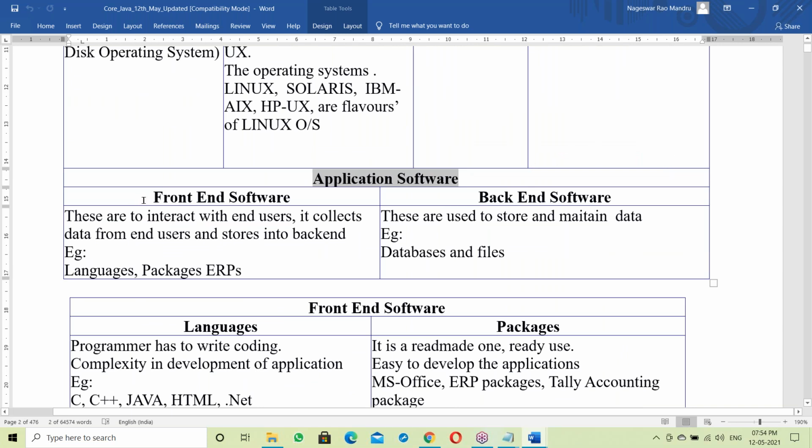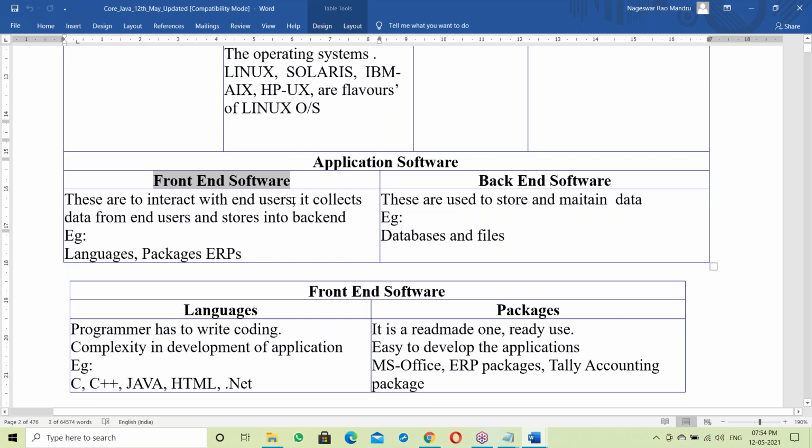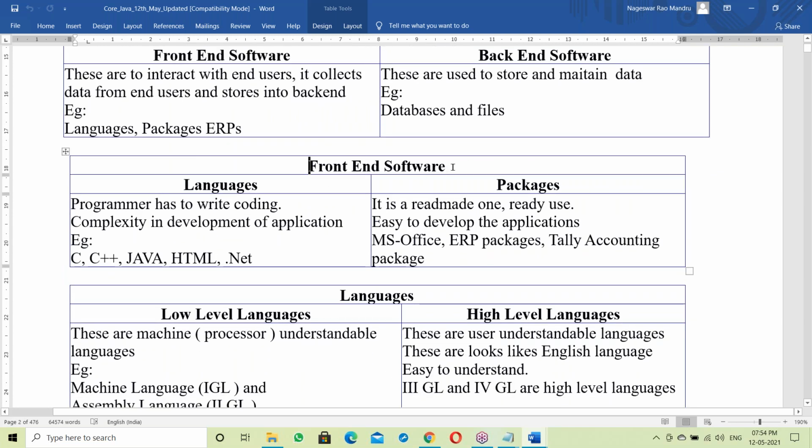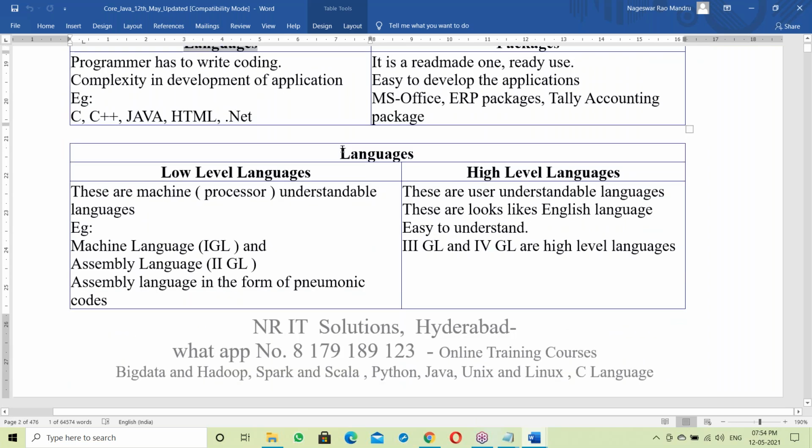In application software, there is a front end and a back end. Our part is the front end; the back end is not required for us. Java comes on the front end, so we move to the front end. In the front end, there are languages and packages. Java comes under languages, so moving to languages. In languages, there are low level and high level. Java is high level, so moving to high level languages.